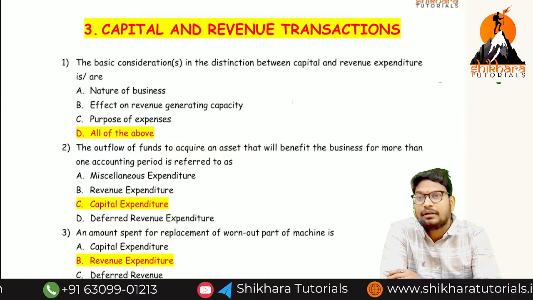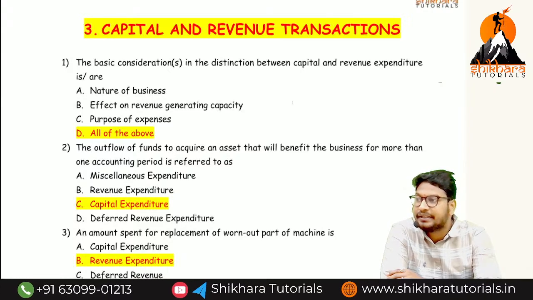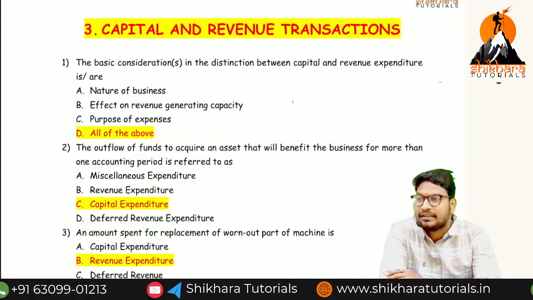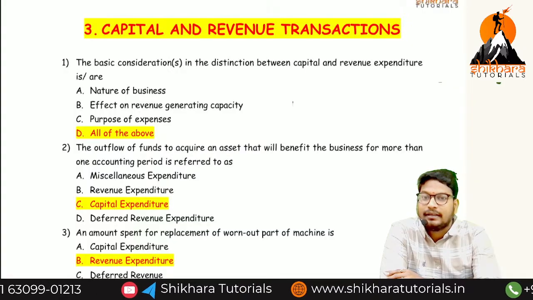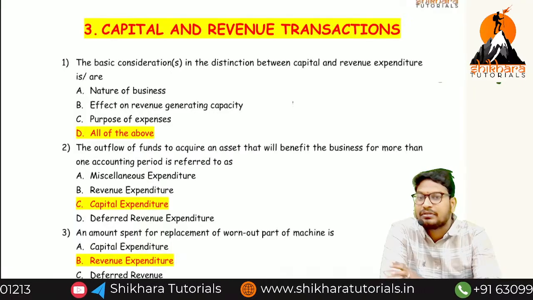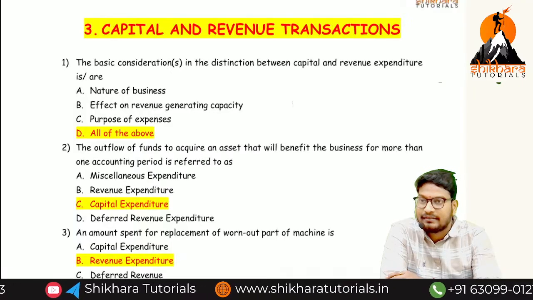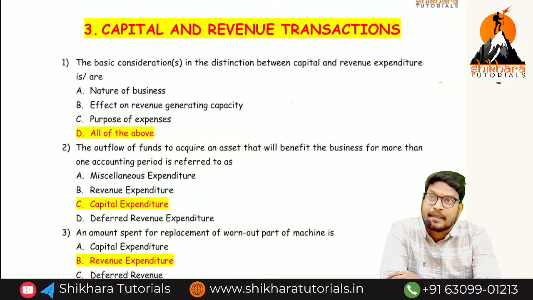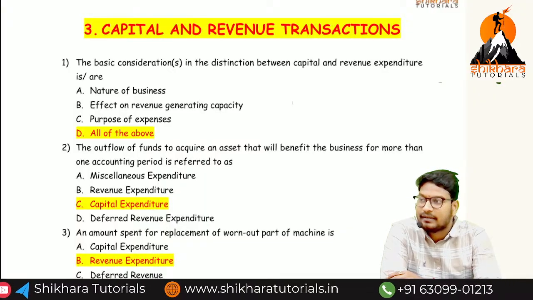When coming to the deferred revenue expenditure, what is the accounting treatment? We should do the amortization. So amortized and unamortized. What is the meaning of amortized? The amount which is disclosed in the P&L account is called amortized. The amount which is disclosed in the balance sheet asset side is called unamortized.